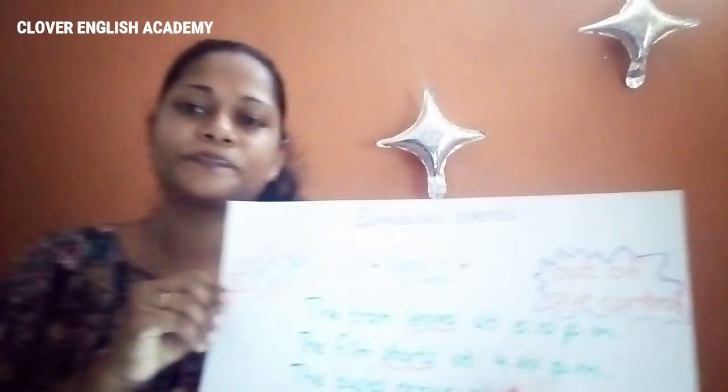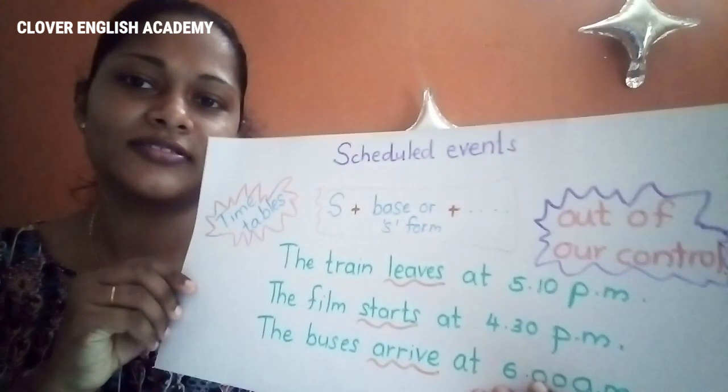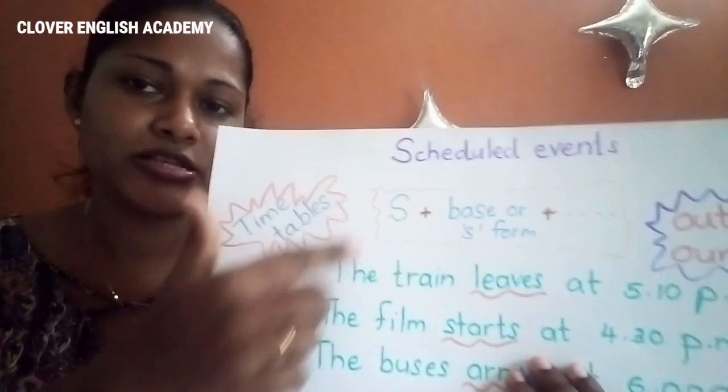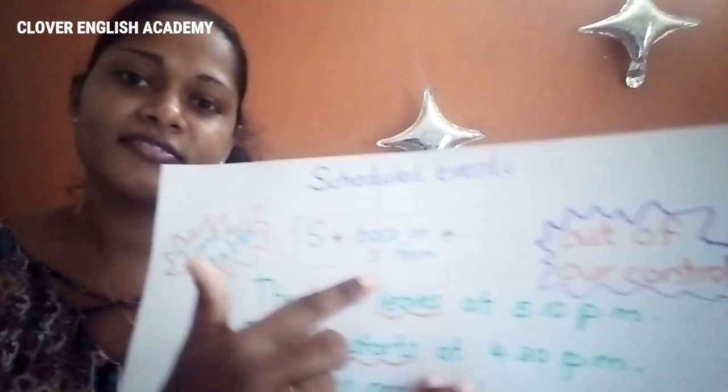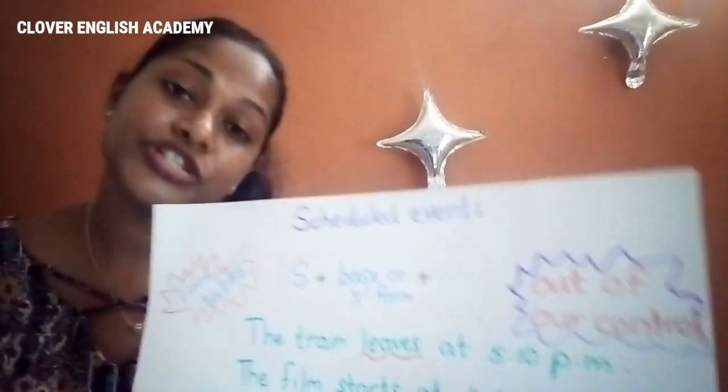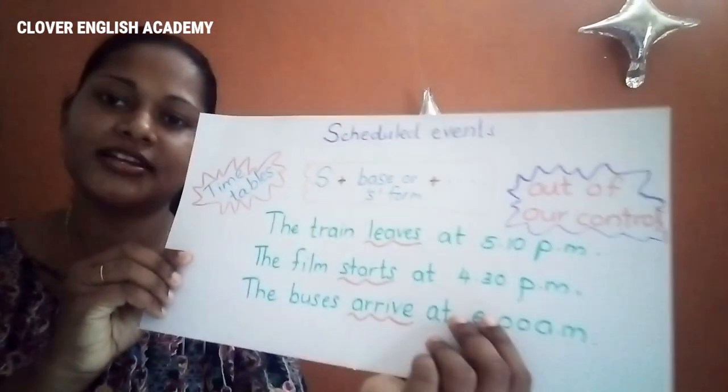But here we are not going to say my train will come at 5 p.m. or my train is coming at 5 p.m. Right? There is a best way of telling that. ඒක කියන හොඳම විදිහක් තියෙනවා. Let's see. Now look at these examples. See, you are talking about timetables, scheduled events, right? And these are out of your control. Like, look at these examples, right?